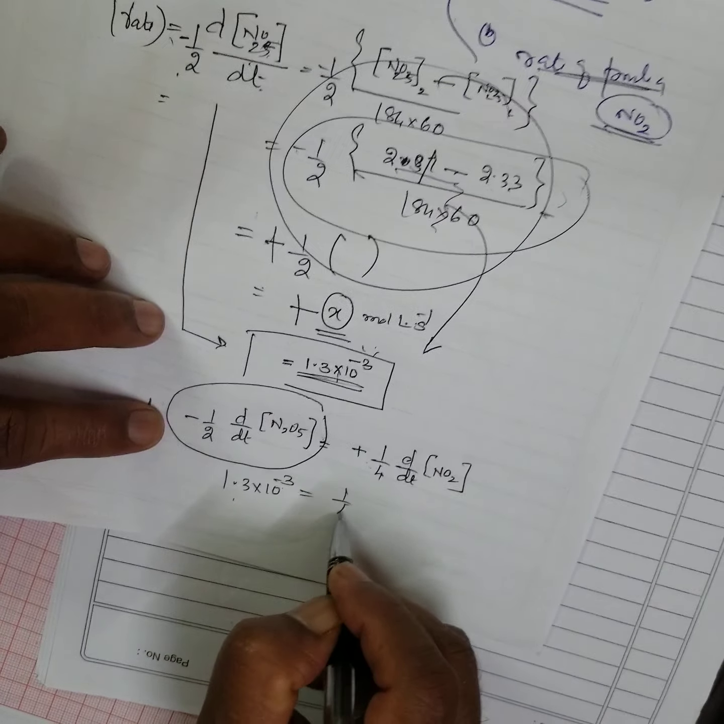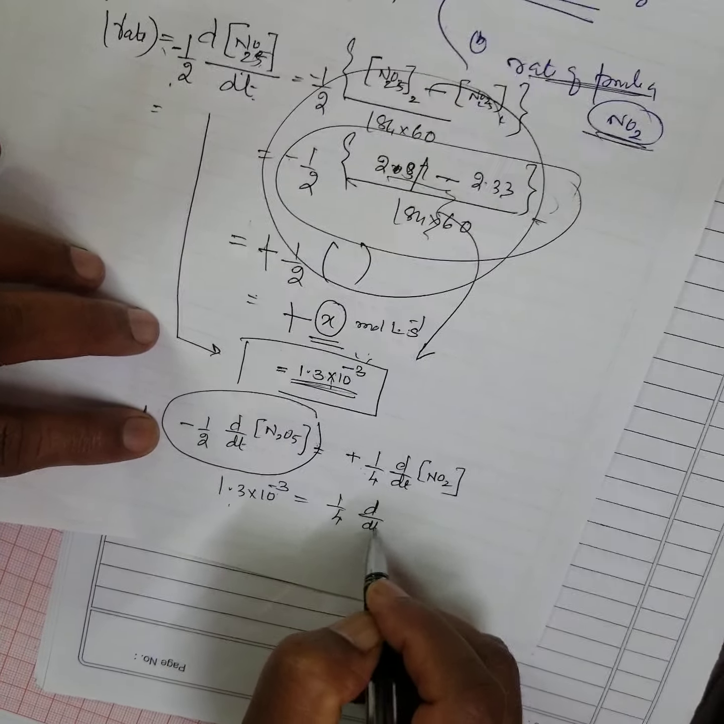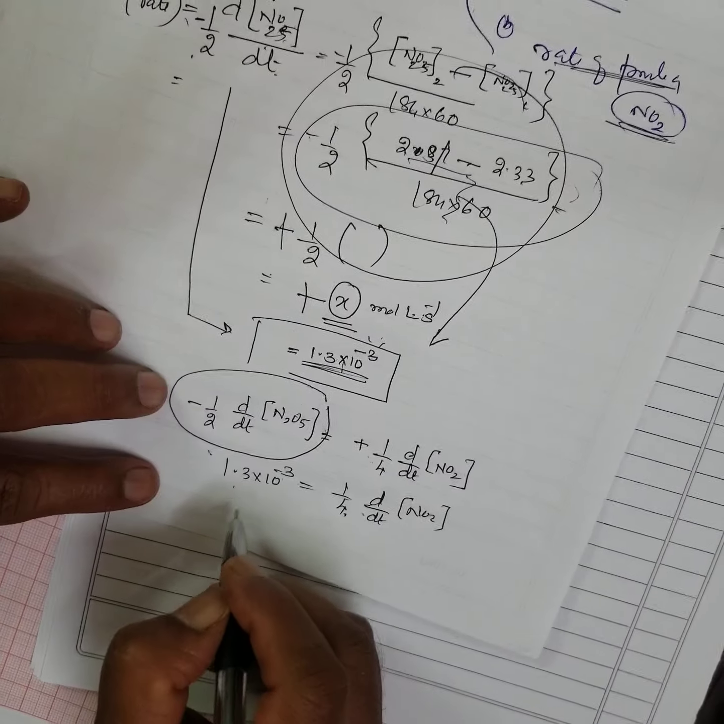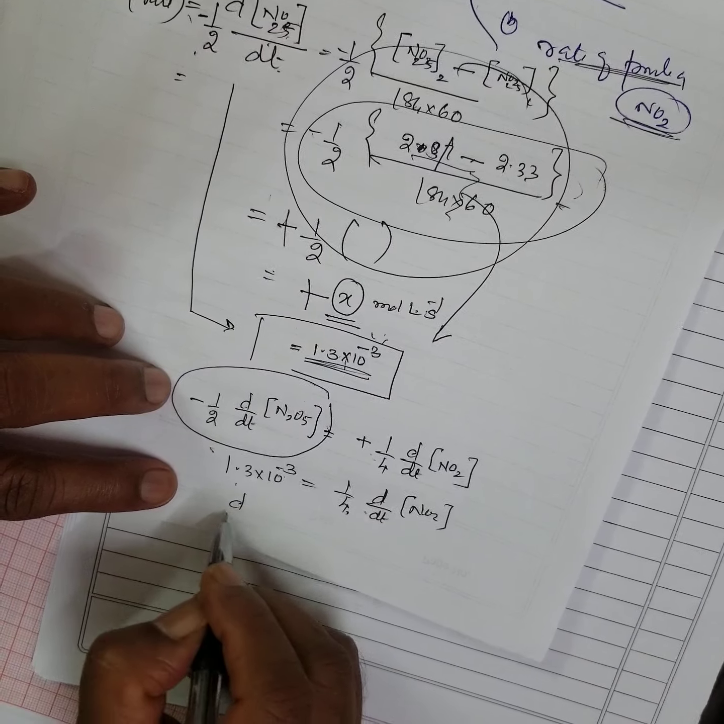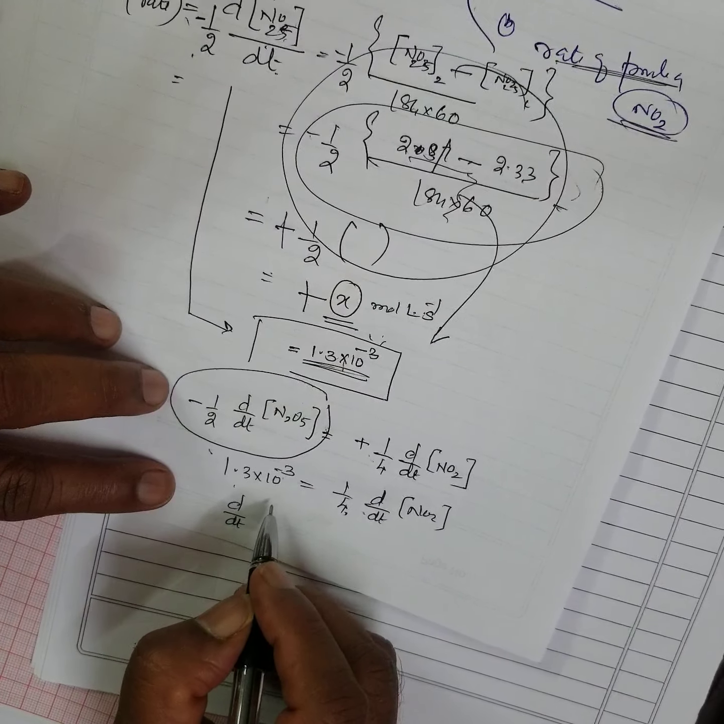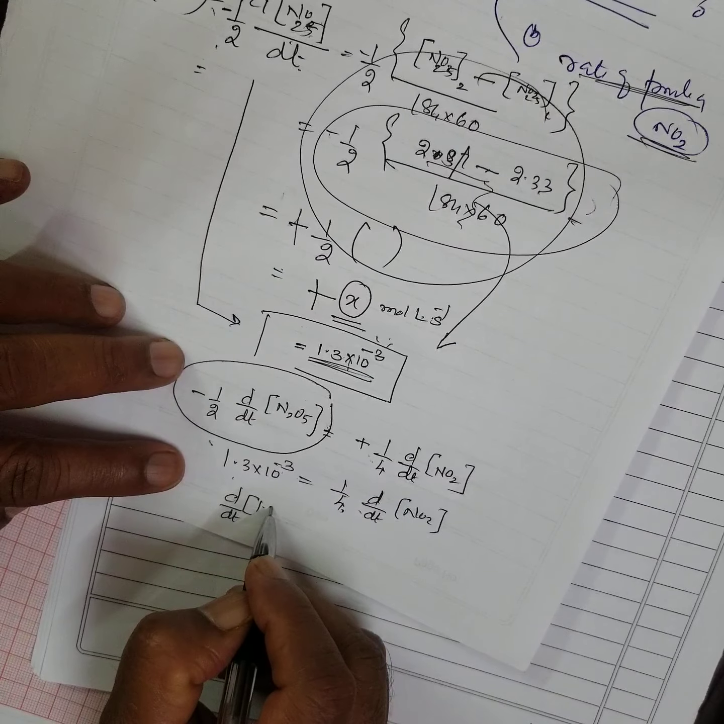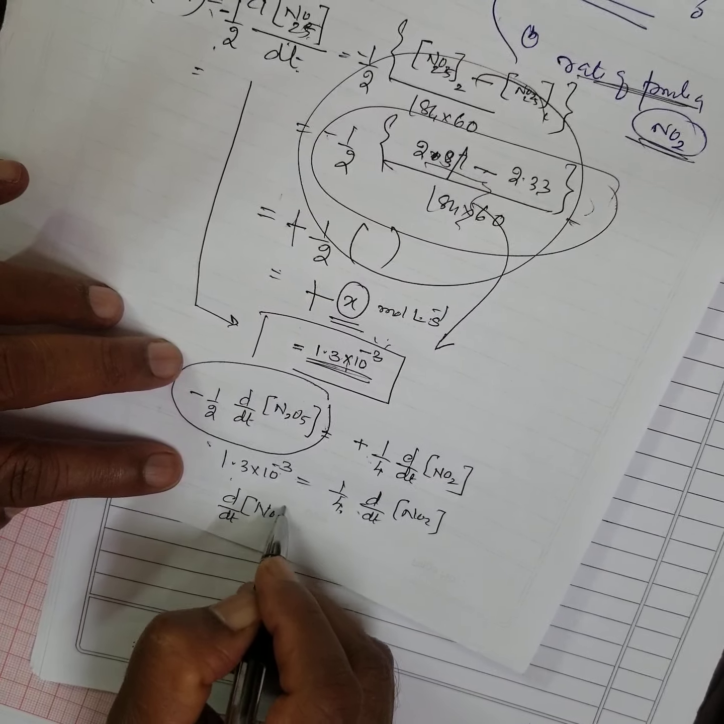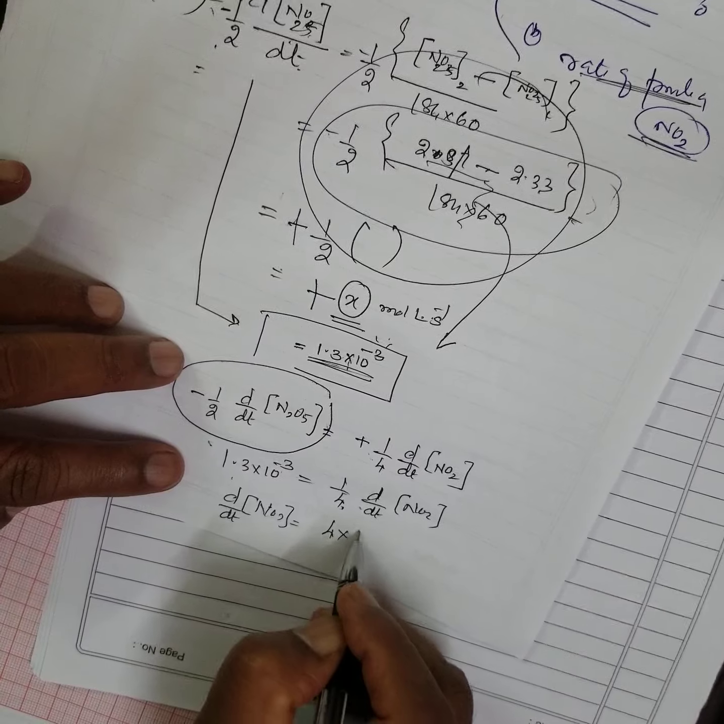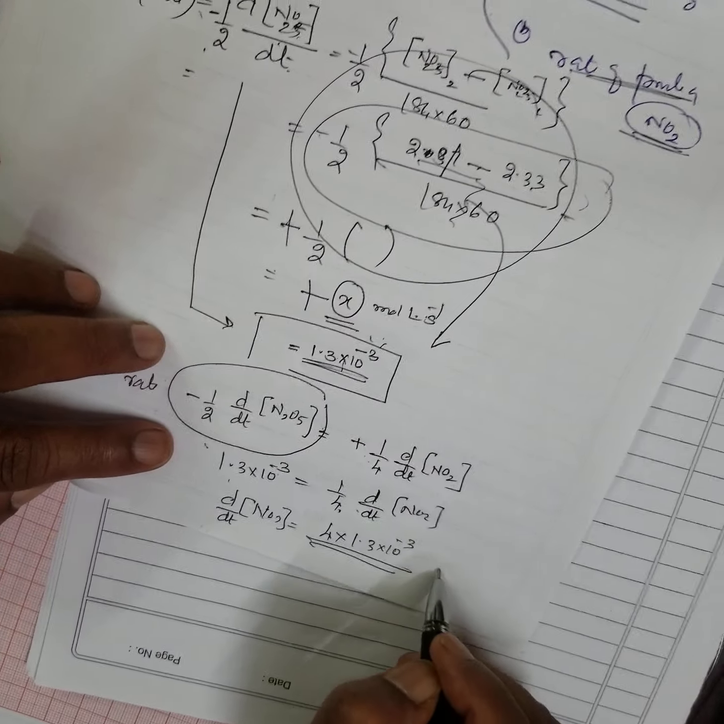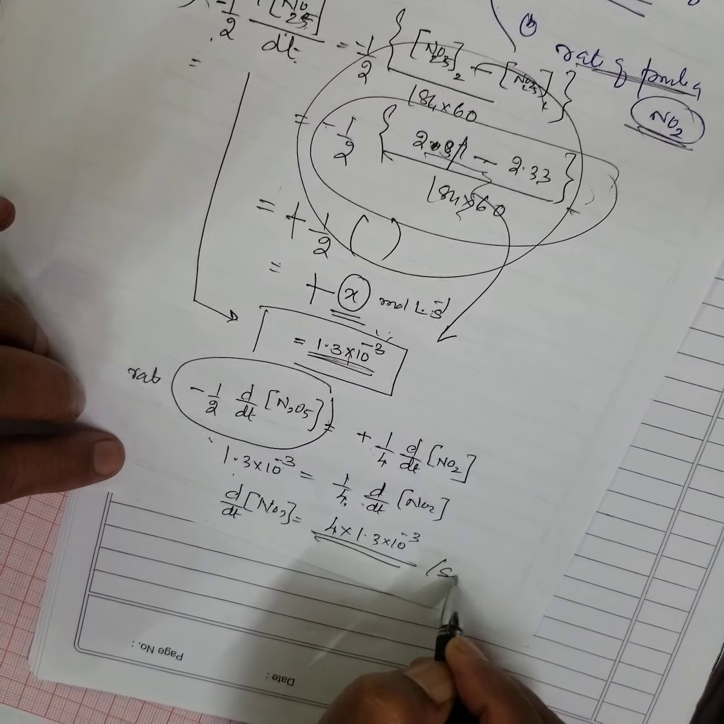This is equal to 1 by 4 d by dt of NO2. Cross multiply. Therefore, d by dt, the rate, is equal to 1. What is that? d by dt of NO2 is equal to 4 into 1.3 into 10 to the power of minus 3. Understood? So much per second.